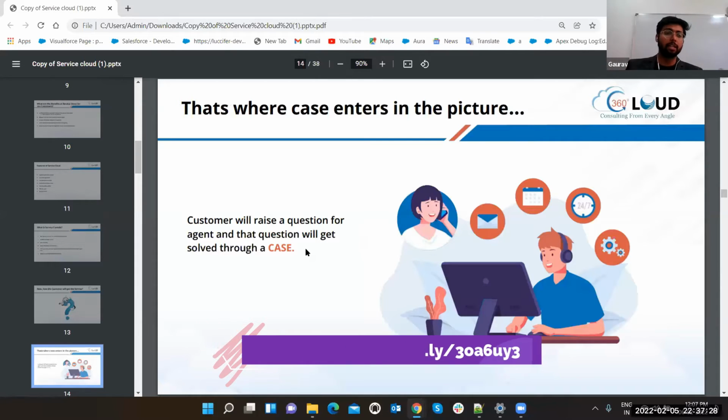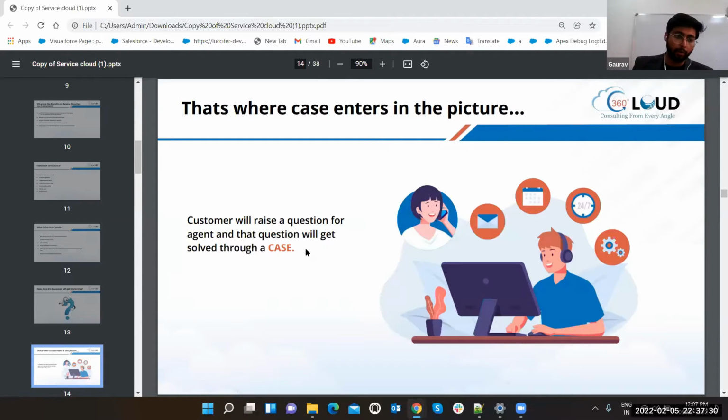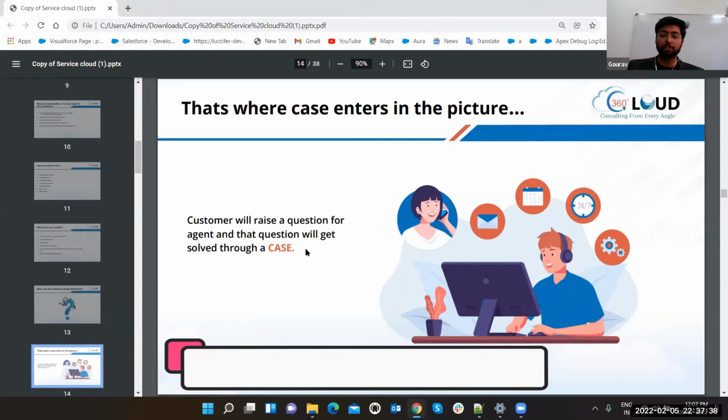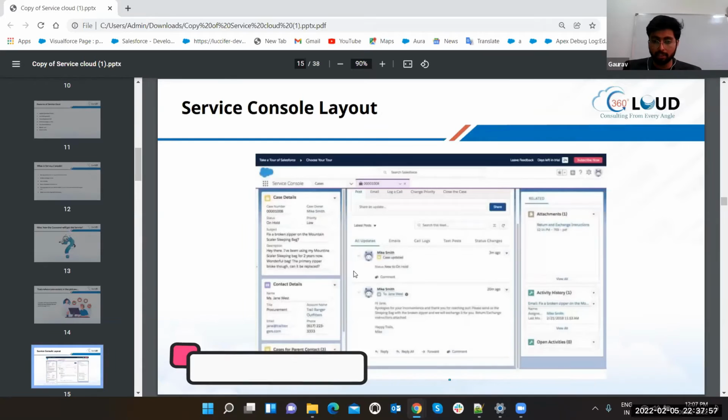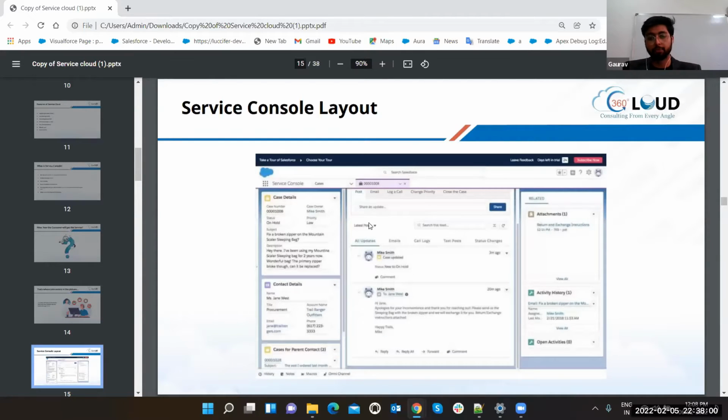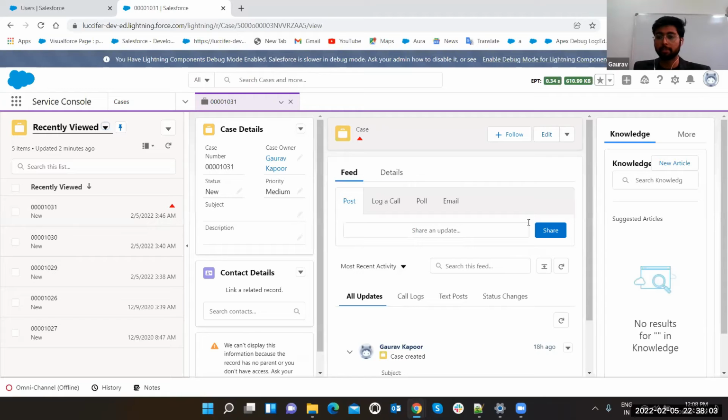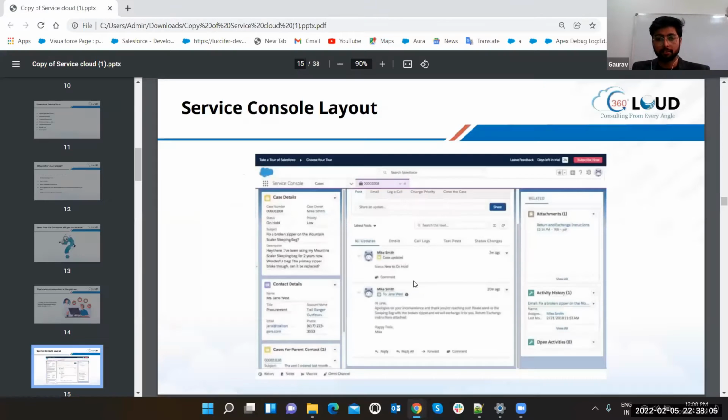Suppose I have a query that my car is damaged, and I want to find out which department usually handles repairs, the insurance department, right? Then I want to raise a question to the insurance department. What will I do? I will send a mail and ask the question. And if that insurance department is using the Salesforce system, then that question is going to be saved as a case record in the case object. So that's how case works. This is the service console layout. As I've already shown you, you can get multiple things here. That's the service console layout.